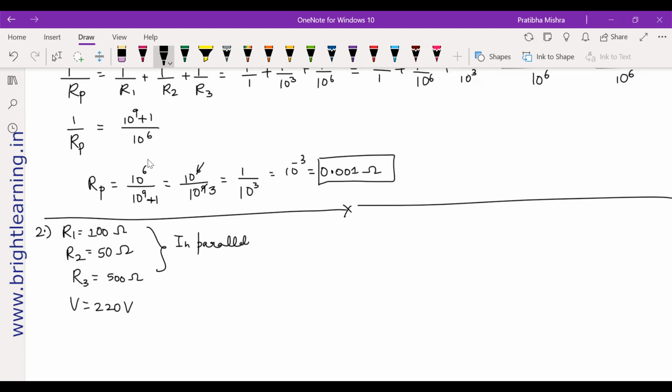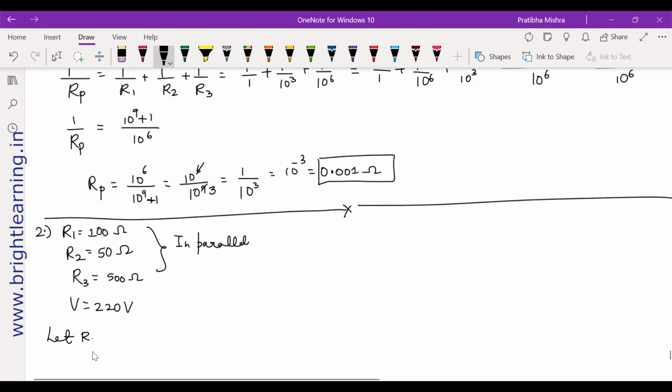Now, what are you supposed to find? What is the resistance of an electric iron connected to the same source that takes as much current as all the three appliances? You need to find the equivalent resistance and then the current. So how do you do that? You can just say one thing first.